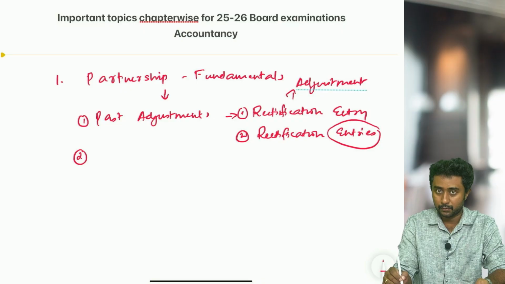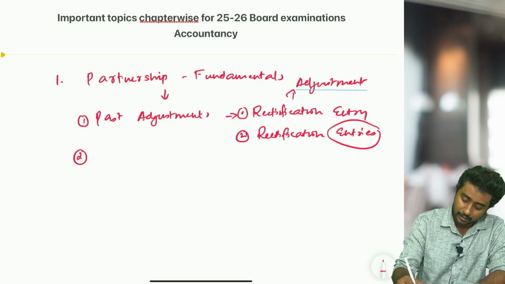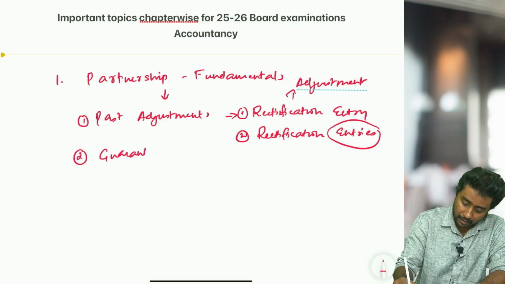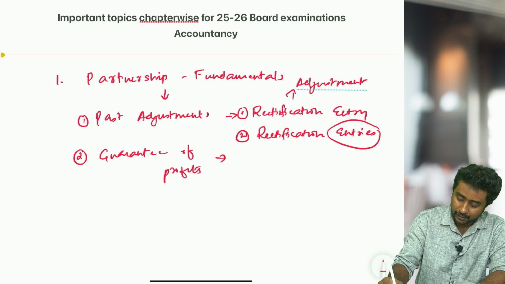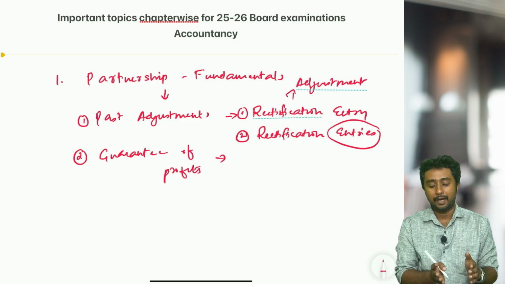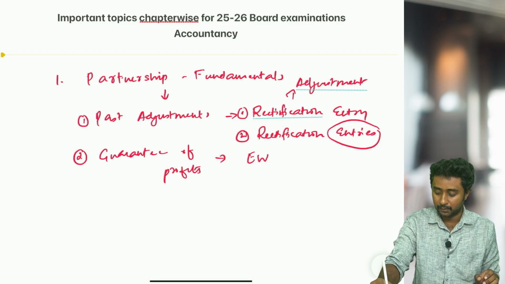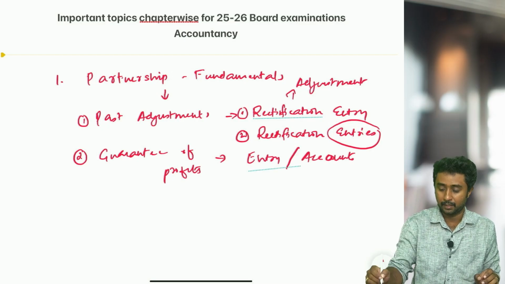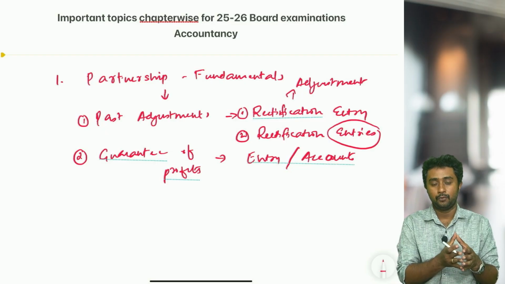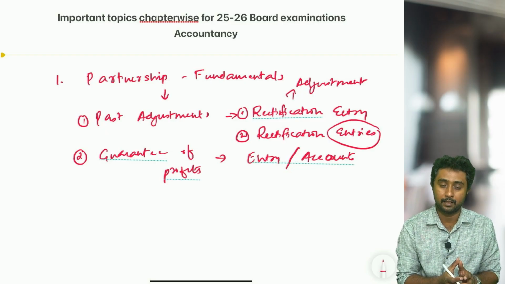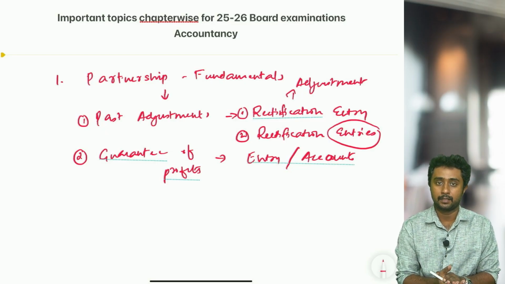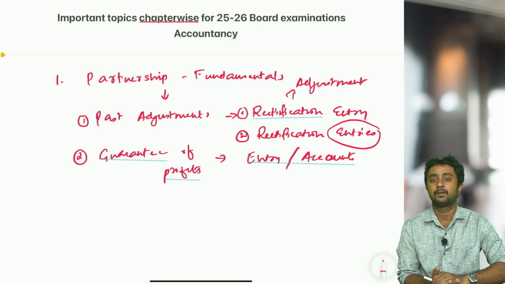The second topic is guarantee of profits. When you are doing guarantee of profits, you have to study both entries as well as accounts. Entries as well as accounts means if you are preparing the capital account of a partner or the profit and loss appropriation account of a partner, mostly the appropriation account is important.